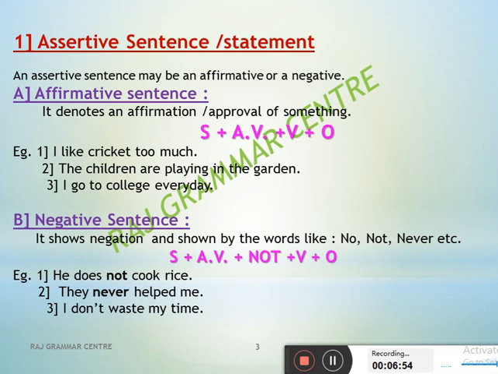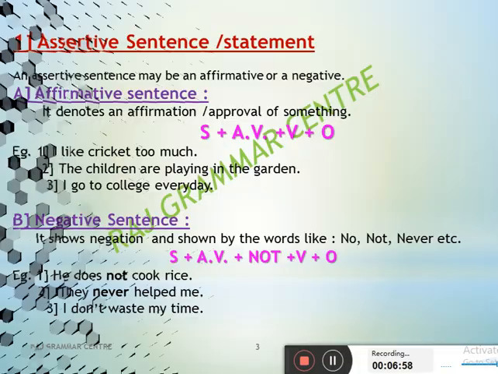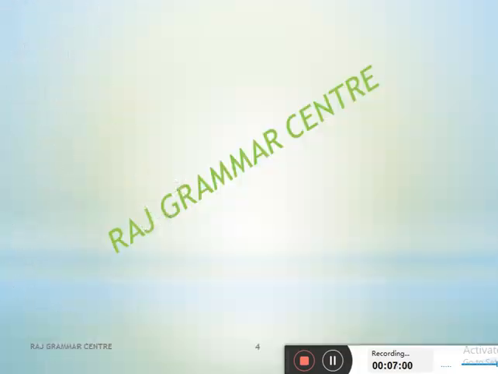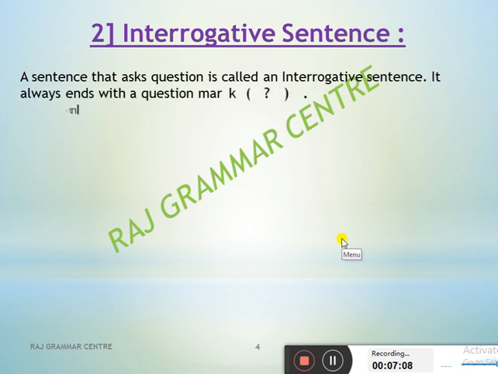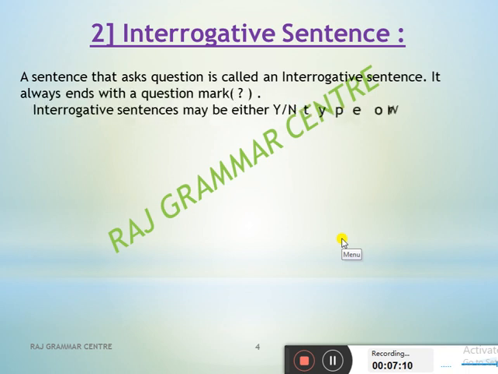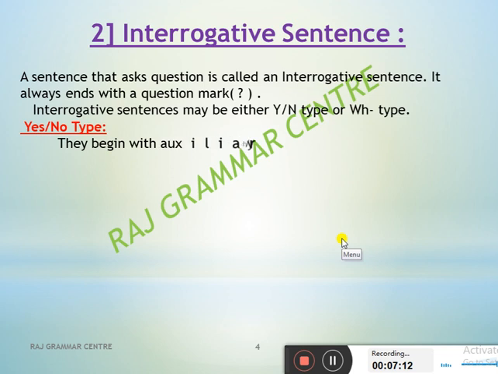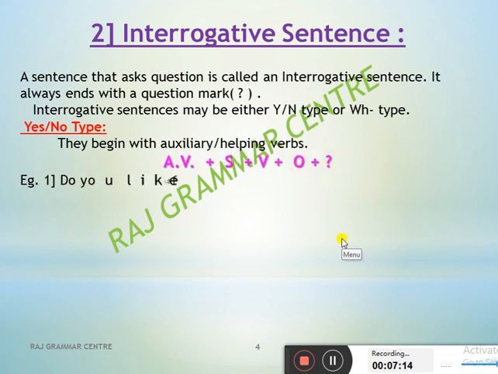Now see the second type, that is the interrogative sentence. What is meant by interrogative sentence? Say here: a sentence that asks a question is called an interrogative sentence. It always ends with a question mark.